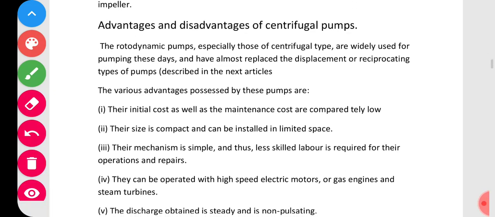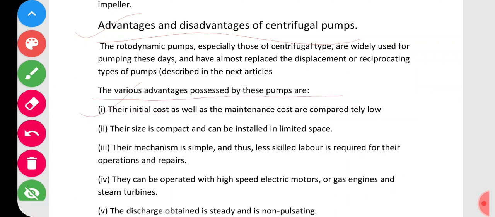Now let us come to the advantages and disadvantages of pumps. What are the advantages and disadvantages of centrifugal pumps? That we shall see. Here I am directly going to read. There are various advantages and disadvantages of pumps. One is that their initial cost as well as the maintenance cost are comparatively low.